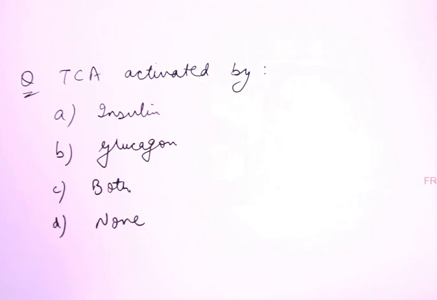Now solve this question. TCA is activated by which hormone? Insulin, glucagon, both or none? I told you TCA is amphibolic, both catabolic and anabolic. You know anabolic pathways are activated by insulin, catabolic pathways are activated by glucagon. So most of the students will answer both for this question. But the answer is not both, the answer is none. Because TCA does not have any hormonal control, because it is a vital cycle of the body. It does not depend upon hormones.